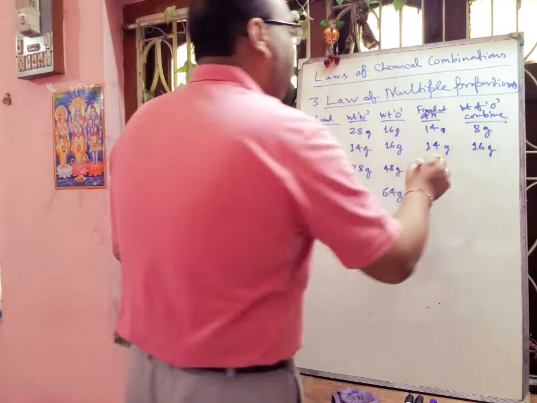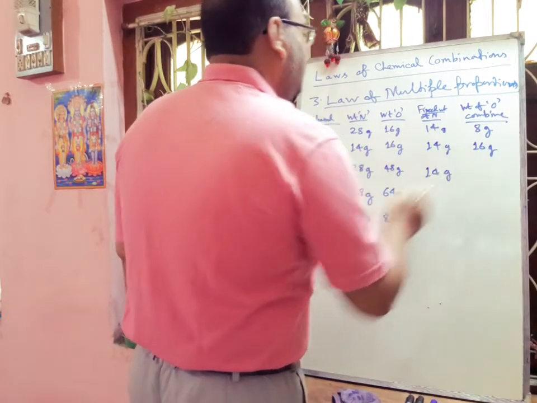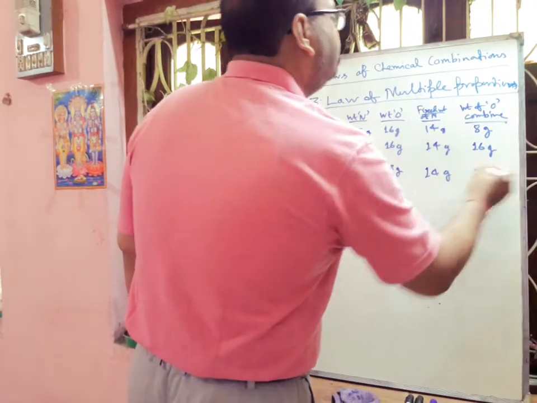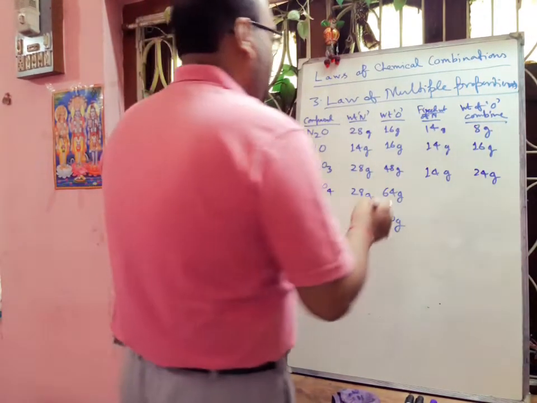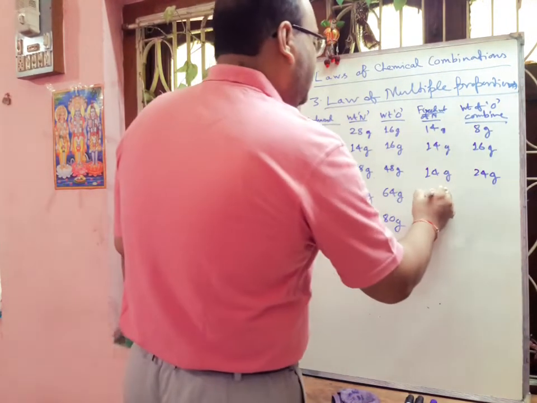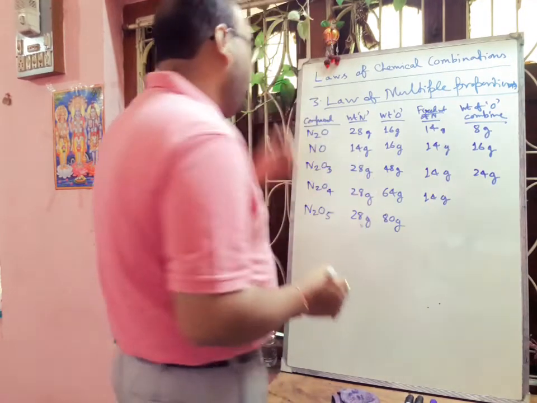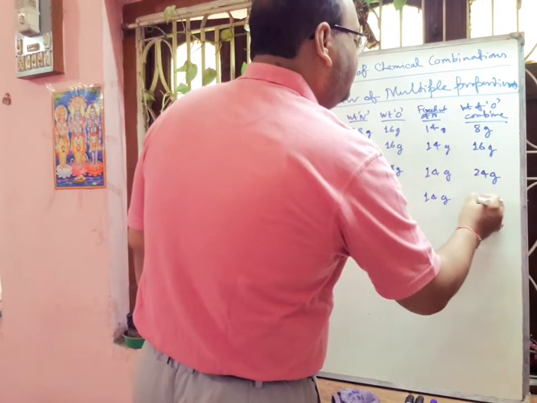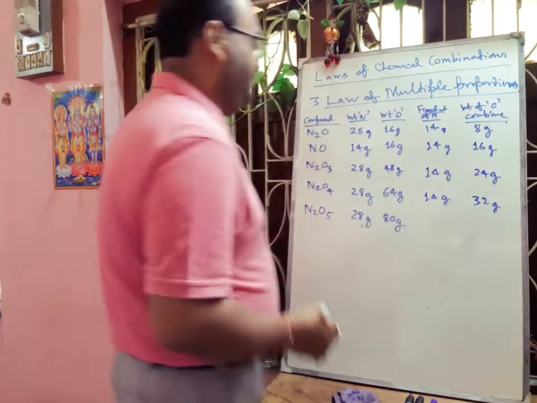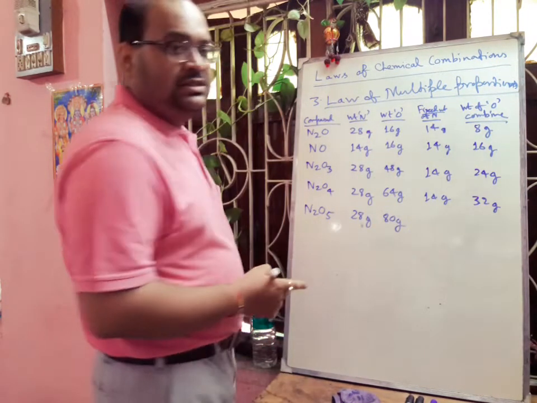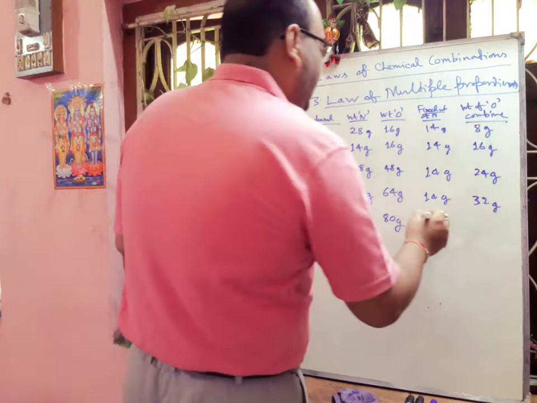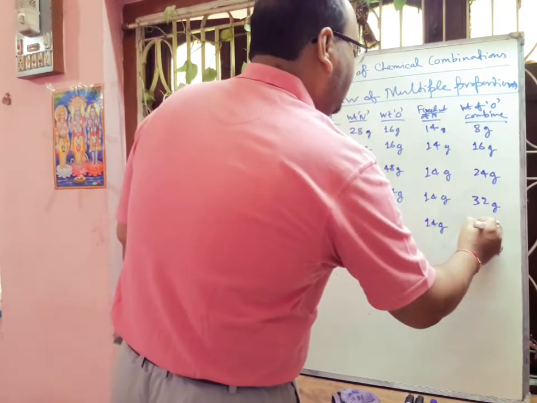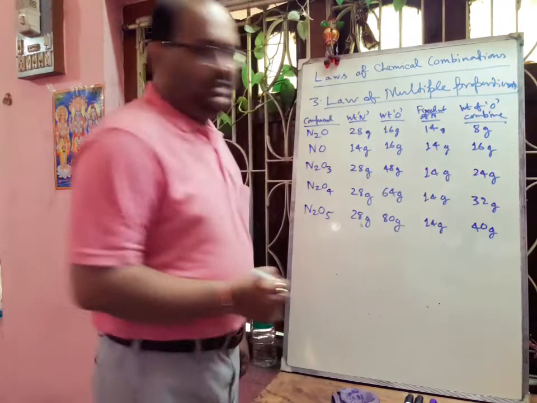Next case, in N2O3, 14 gram nitrogen will combine with 24 gram oxygen, and in N2O4 14 gram nitrogen will combine with 32 gram oxygen, and the last one is nitrogen pentoxide N2O5, where 14 gram is combining with 40 gram oxygen.